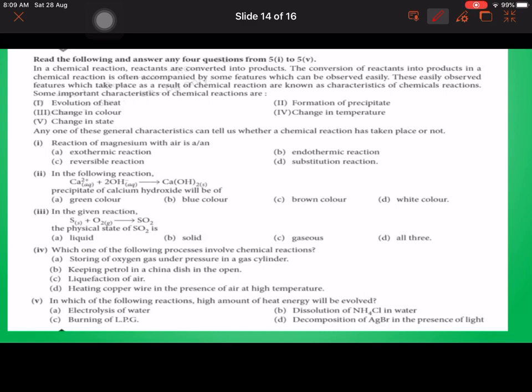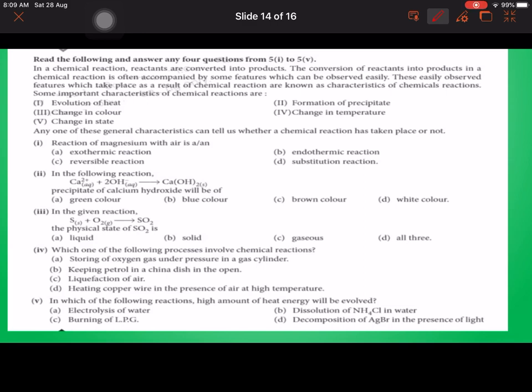Some important characteristics of chemical reactions are, किसी भी chemical reactions में क्या क्या characteristics होते हैं, जैसे evolution of heat, change in color, change in state, formation of precipitate and change in temperature. So on the basis of this we have to answer 5 questions. Reaction of magnesium with air. When the magnesium is reacting with air, it is an exothermic, endothermic, reversible reaction and substitution reaction.